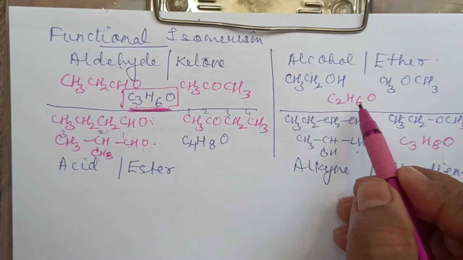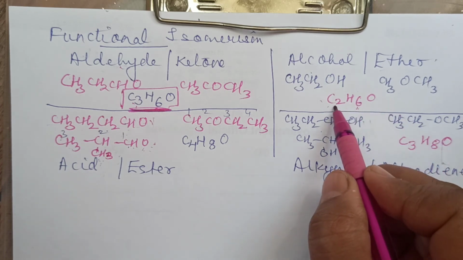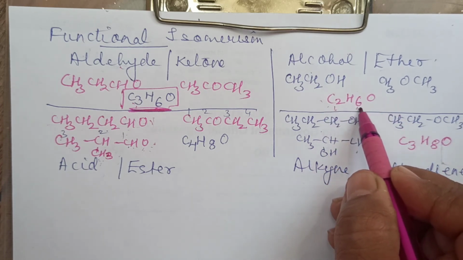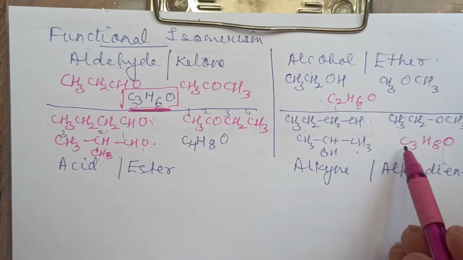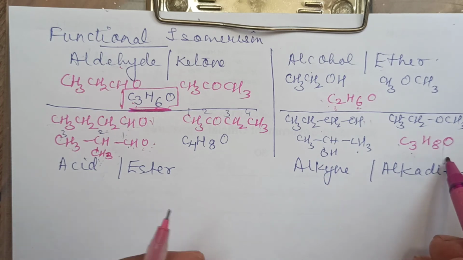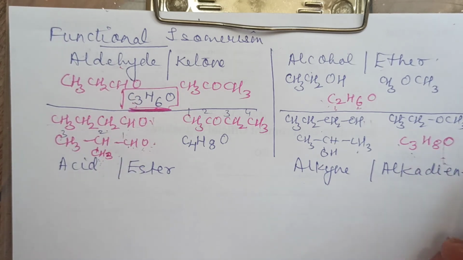If you find hydrogen is 2 more than double, like C2H6, double of 2 is 4 and it has 2 more, then it will be alcohol, ether. Same way here you see C3H8O. Had it been C3H6, it was aldehyde, ketone. If it is C3H8, it will be alcohol, ether.